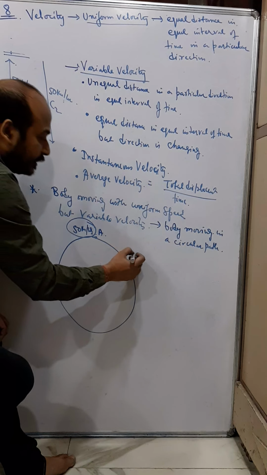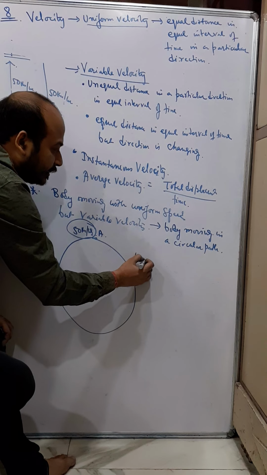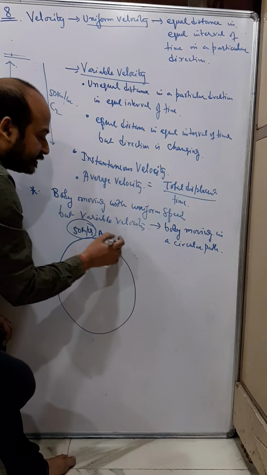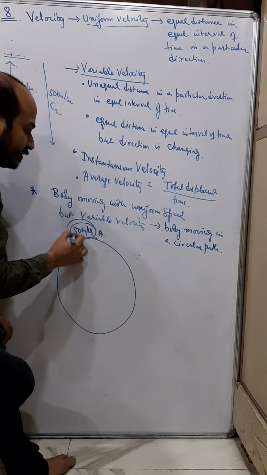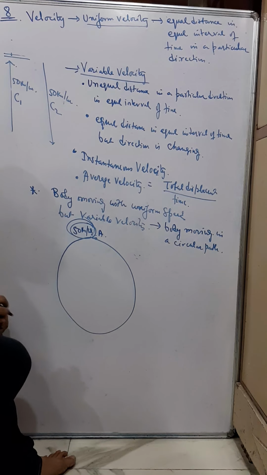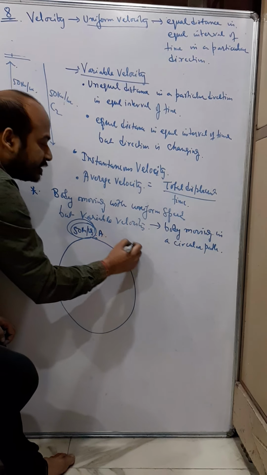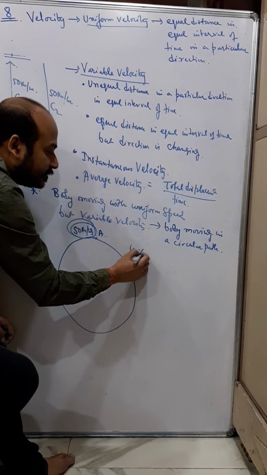So we say that at any instant the speed is 50 kilometer per hour. So we say the car is moving with uniform speed.